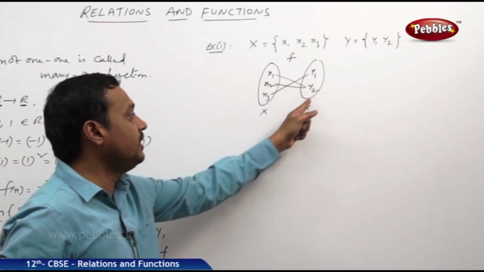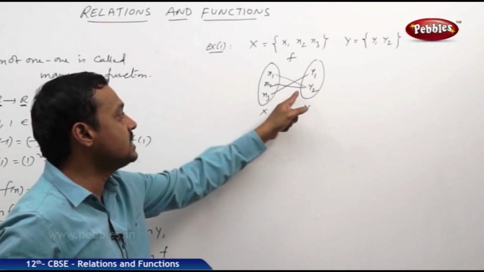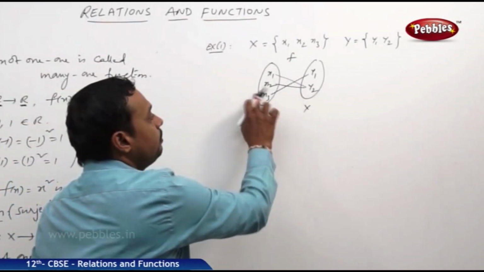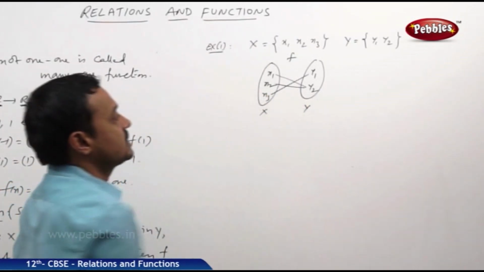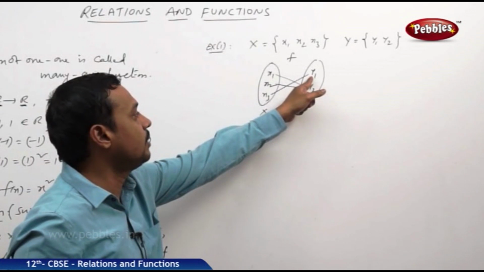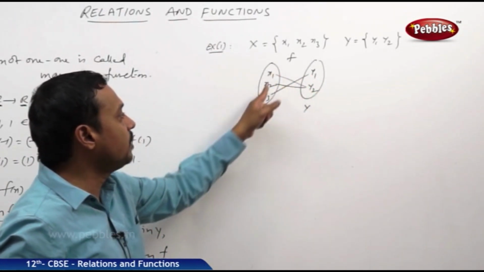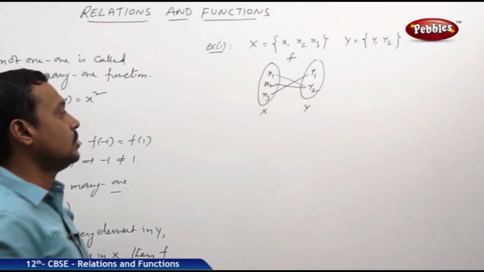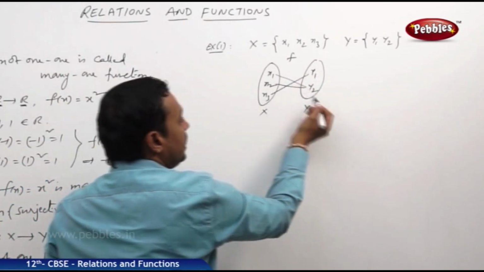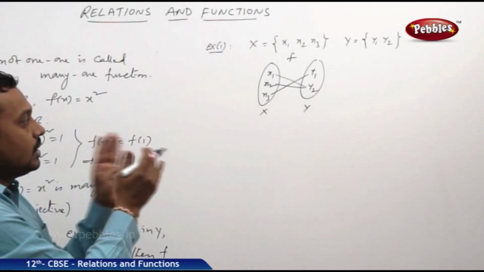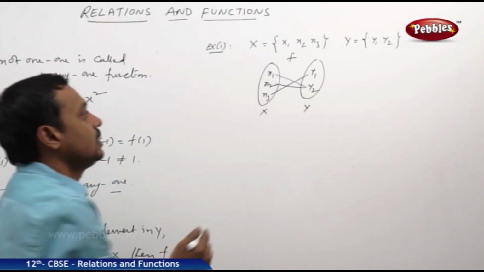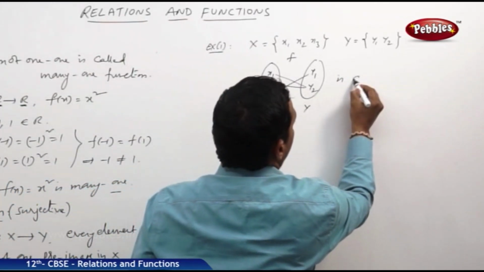That means every element in the set Y has at least one pre-image in X. So y1 has the pre-image x3, and y2 has two pre-images x1 and x2. So every element in Y has a pre-image in X, and this is an onto function.